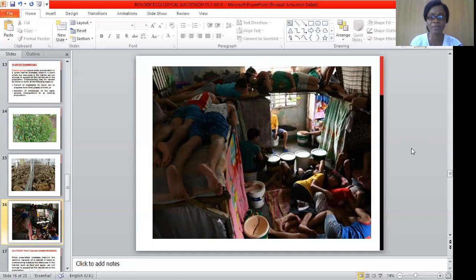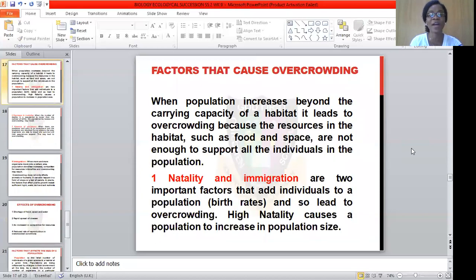This is a home, I believe. This is where they live: father, mother, children, grandmother, everybody is here in this room. It is very bad. What are the factors that cause overcrowding? We have different factors that cause overcrowding. When a population increases beyond the carrying capacity of a habitat, it leads to overcrowding because the resources in such a habitat, such as food and space, are not enough to support all the individuals in that habitat.